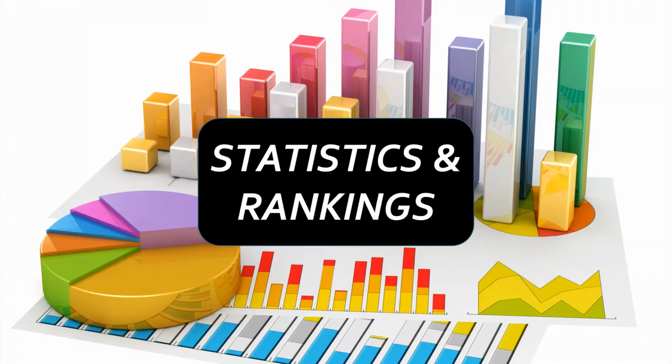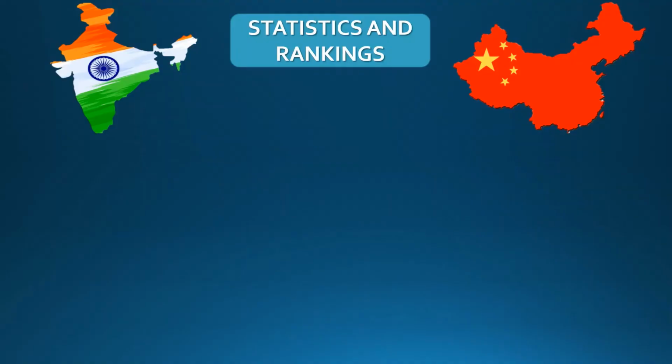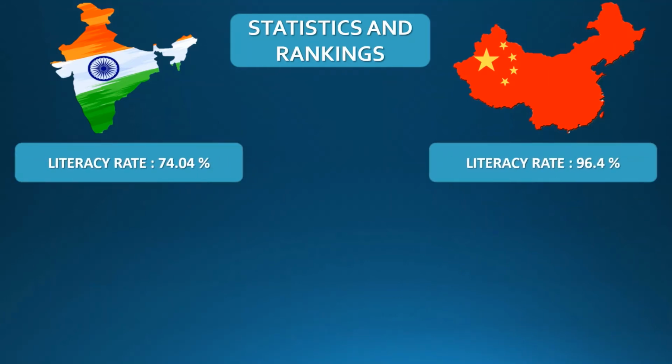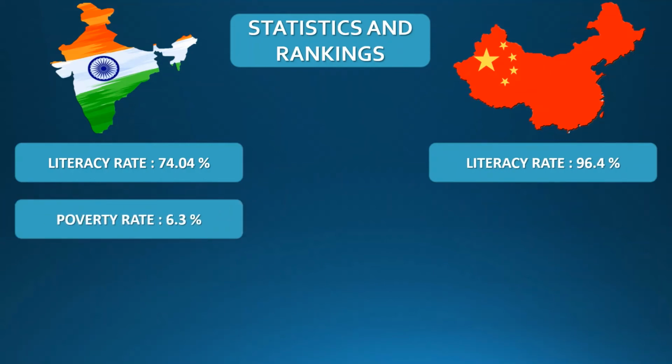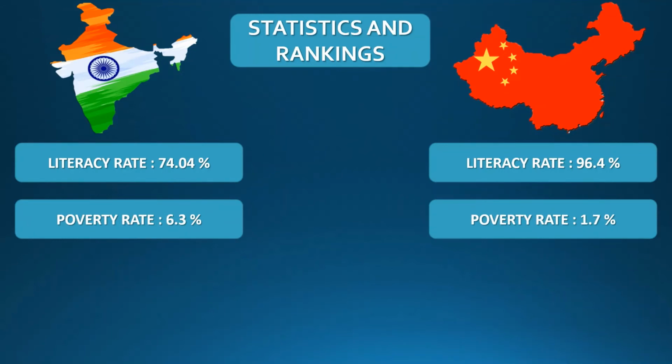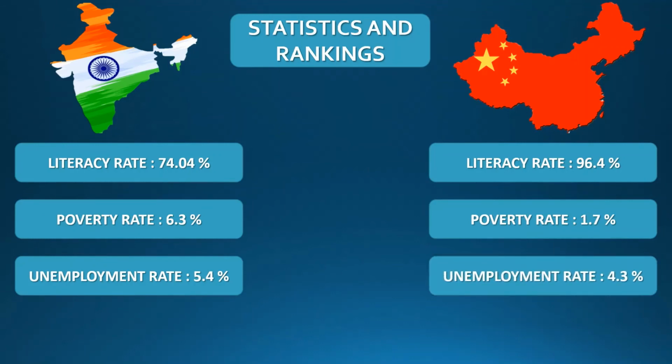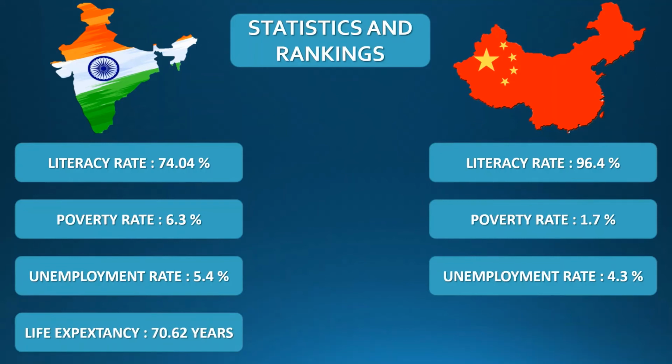Now let's talk about the statistics and rankings of both these countries in various indexes. Literacy rate of India is 74.04%. Literacy rate of China is 96.4%. Poverty rate in India is 6.3%, whereas poverty rate in China is 1.7%. Unemployment rate in India is 5.4%, whereas unemployment rate in China is 4.3%. Life expectancy in India is 70.62 years, whereas life expectancy in China is 77.47 years.